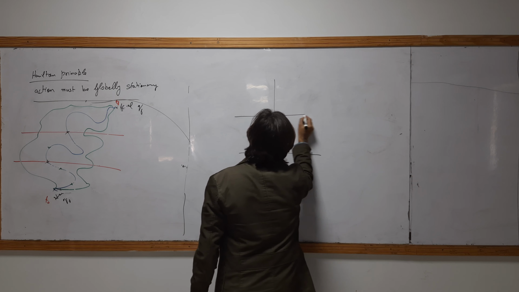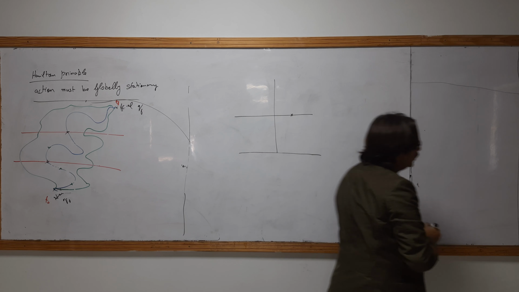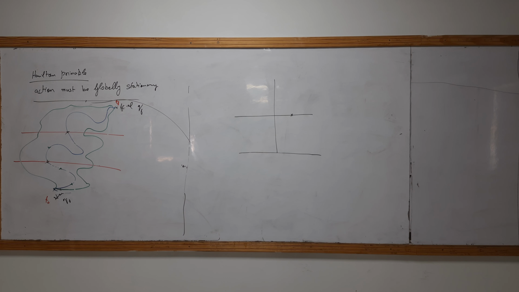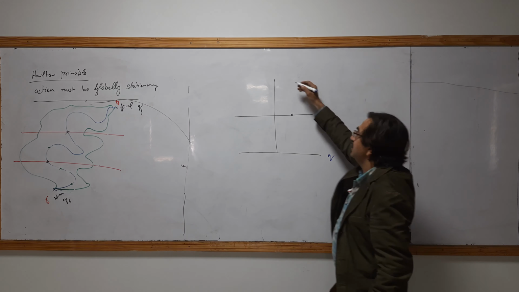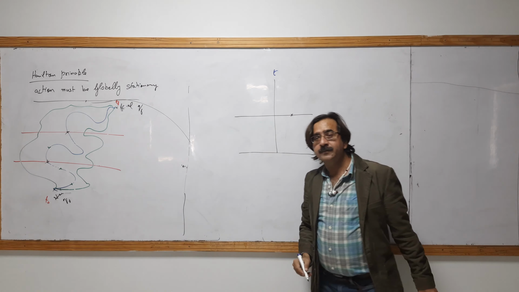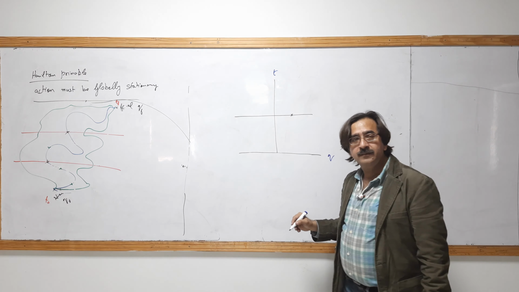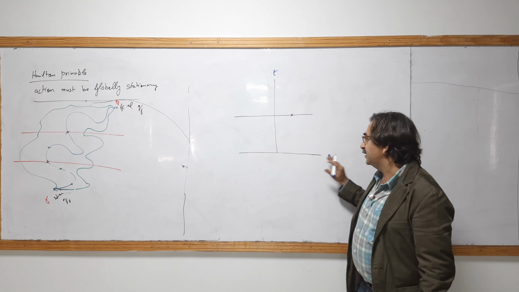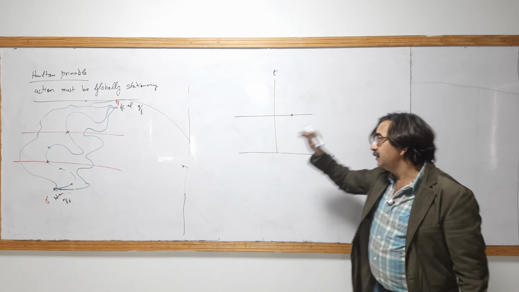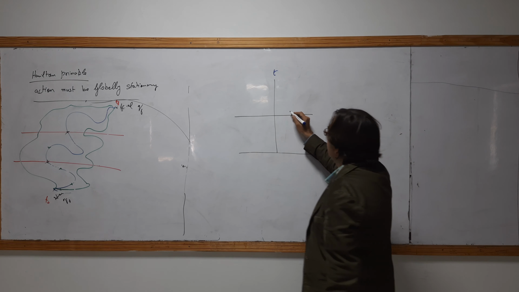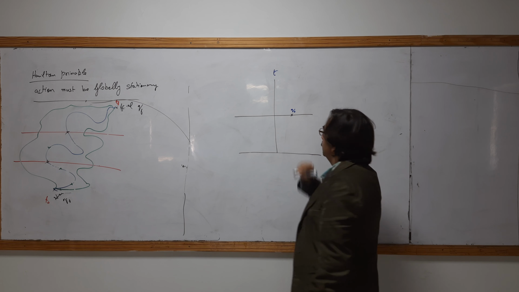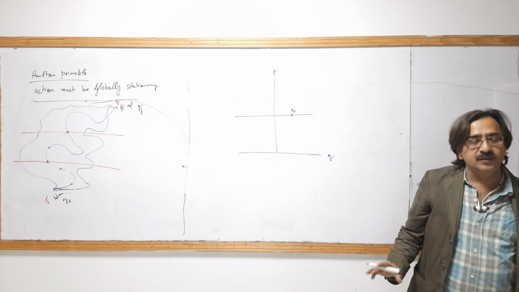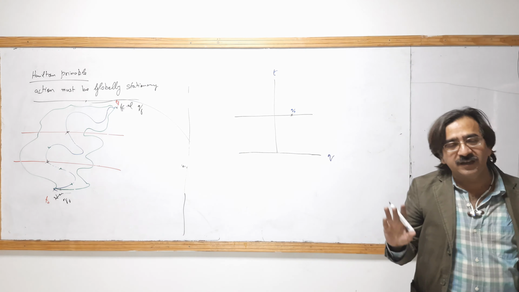Let's suppose I choose this as the original. This is a graph between, let's suppose this is Q and this is time. That is plus Q, this is minus Q. Okay. Let's suppose this is your initial.